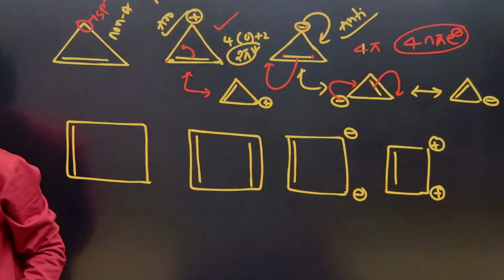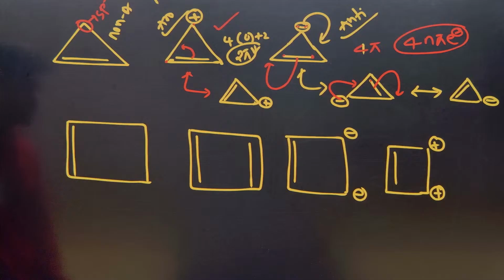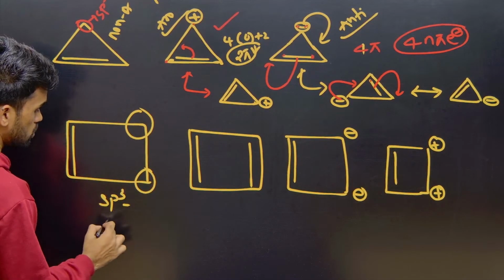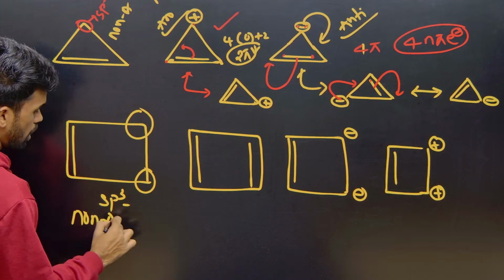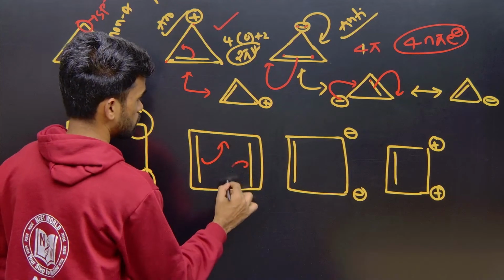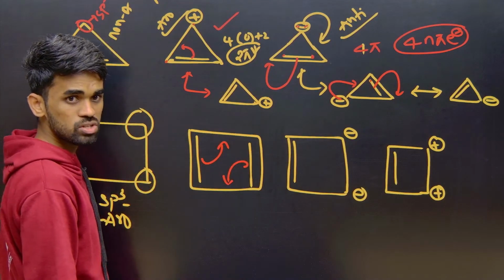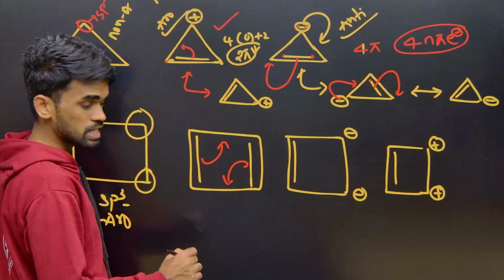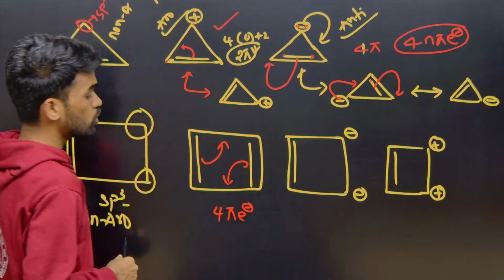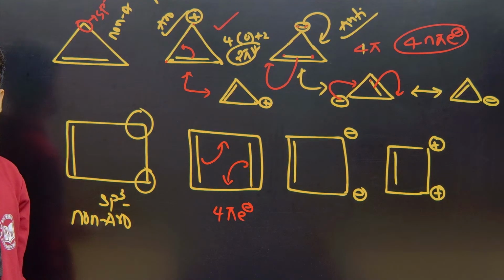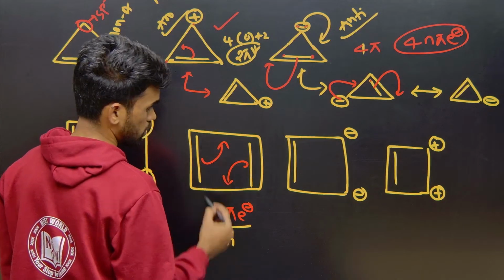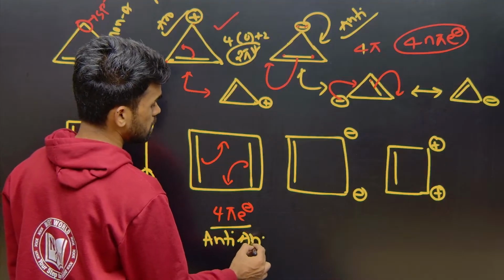Okay. Next, tell me about the other things. This one, see, these 2 carbons are sp3, so non-planar, so non-aromatic. And what about this? Like this delocalization is taking place. So complete conjugation is there with how many pi electrons? 4 pi electrons. So cyclobutadiene is an anti-aromatic compound. What about the next one?